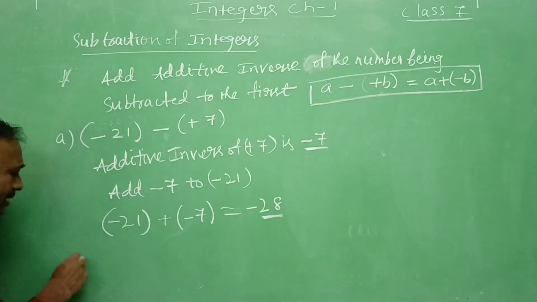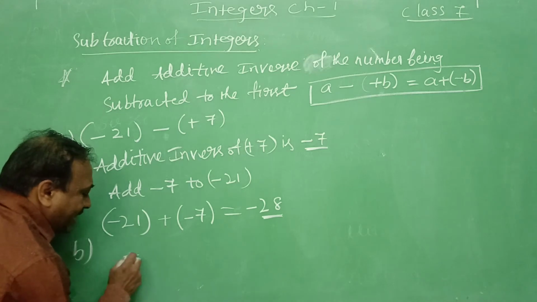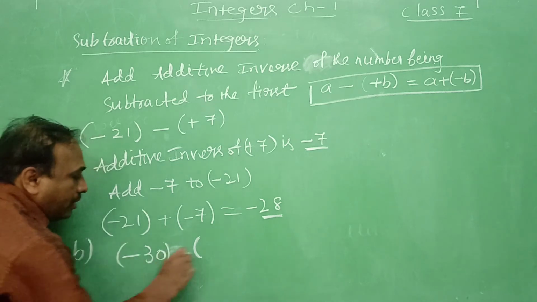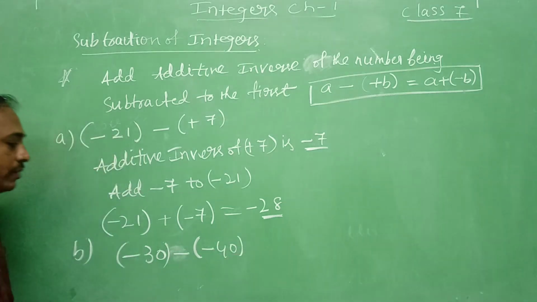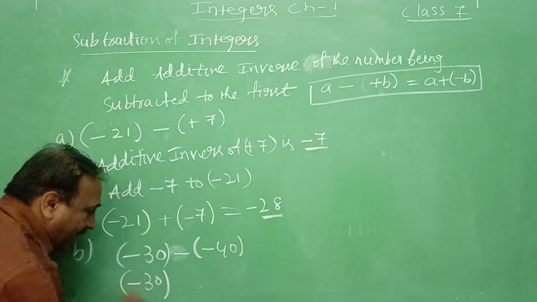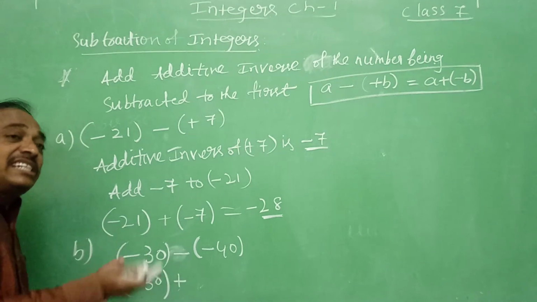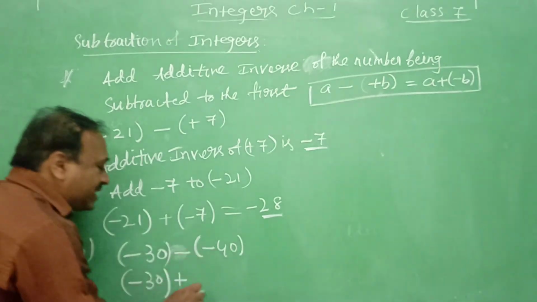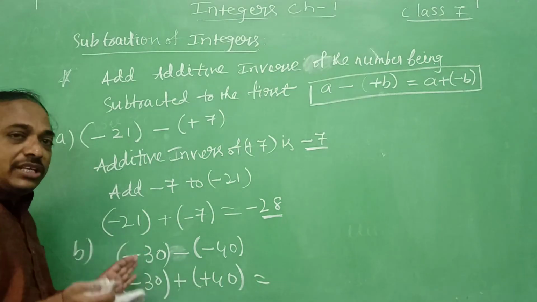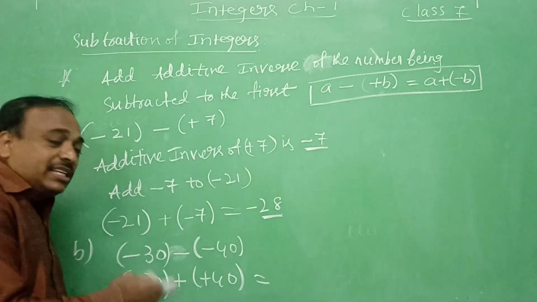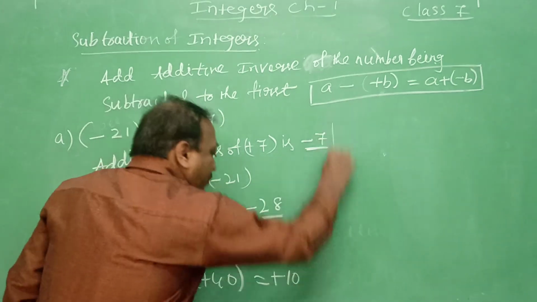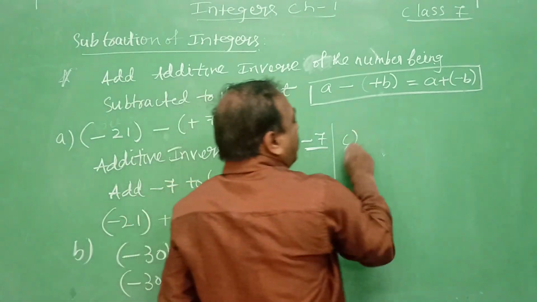This is example 1. Minus 30 minus of minus 40. Observe it. What is the additive inverse of minus 40? That is plus 40. So minus 30 plus 40. Here one is plus, one is minus. Ignore the sign, subtract, and put the bigger number's sign. That is plus 10.